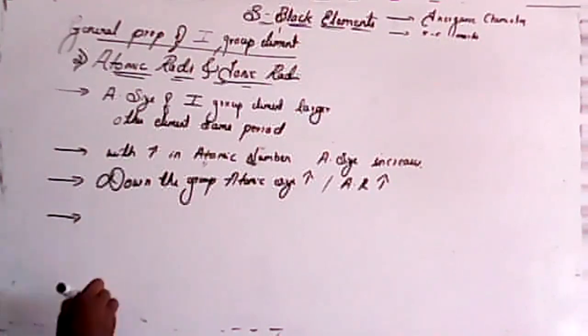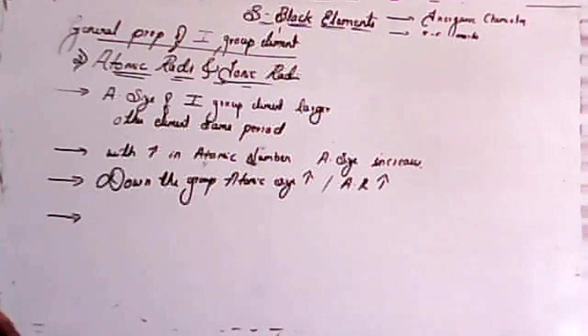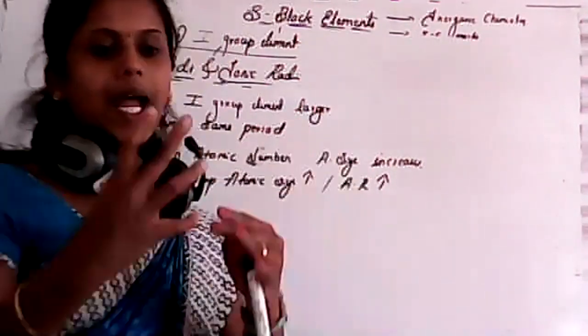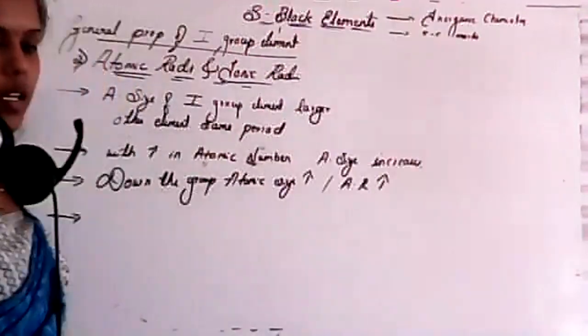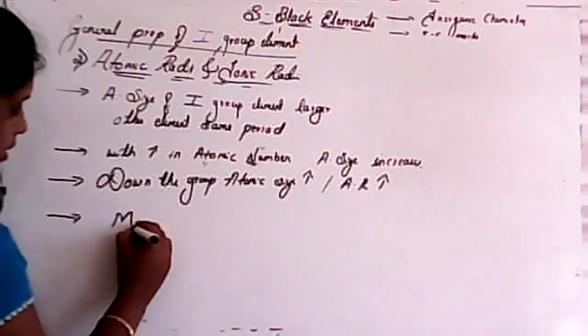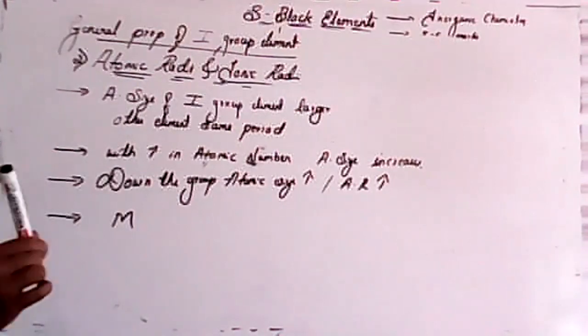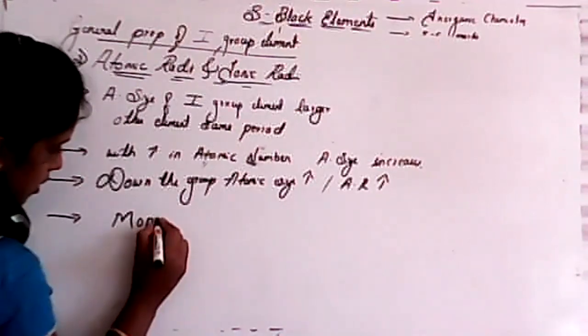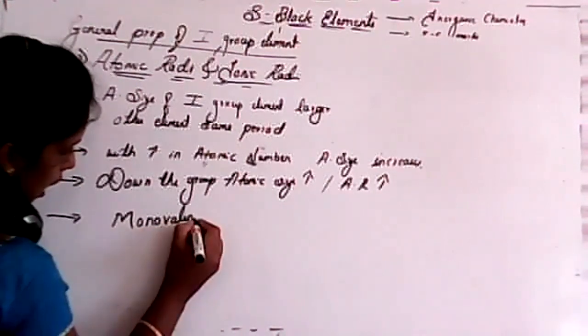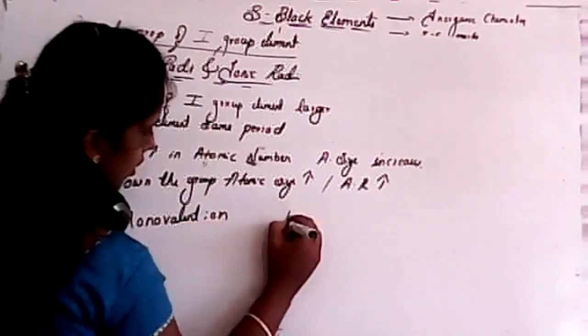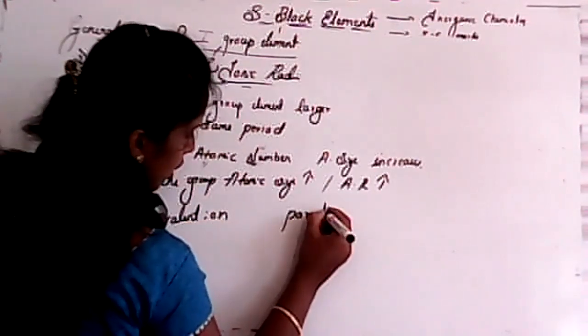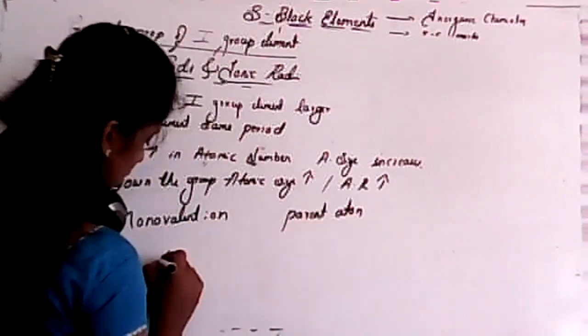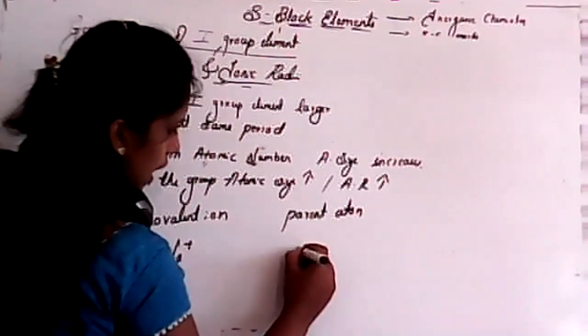So next, now I'll compare the size of a cation and a neutral atom. I'll consider a monovalent ion with its parent atom. For example, I'll consider the Na+ ion with Na.